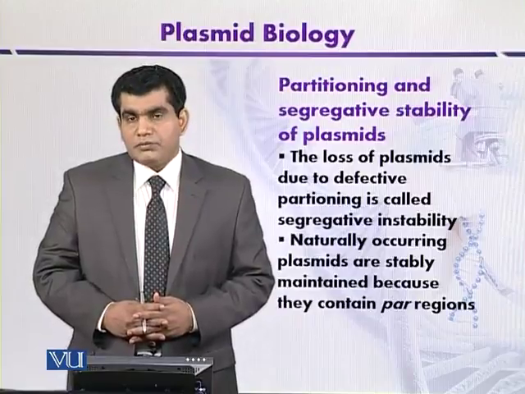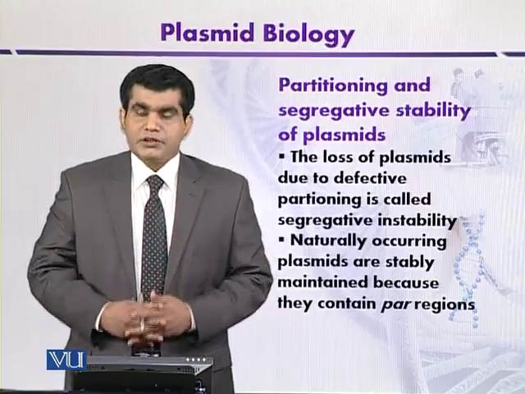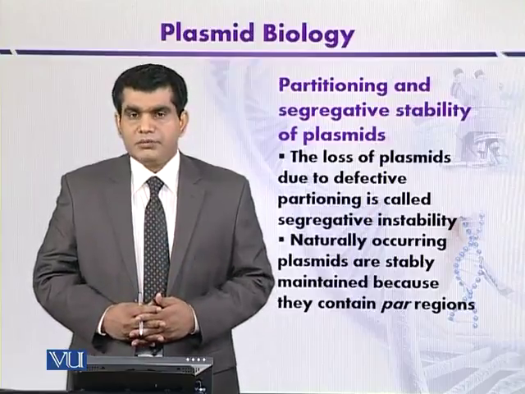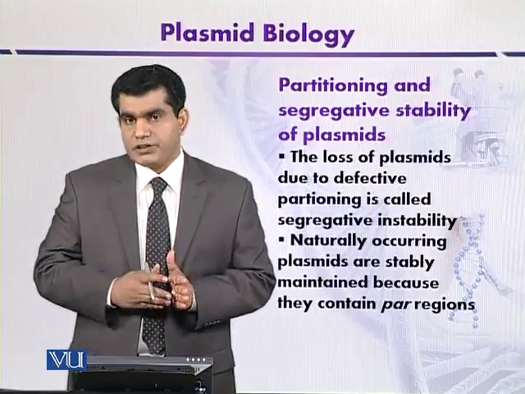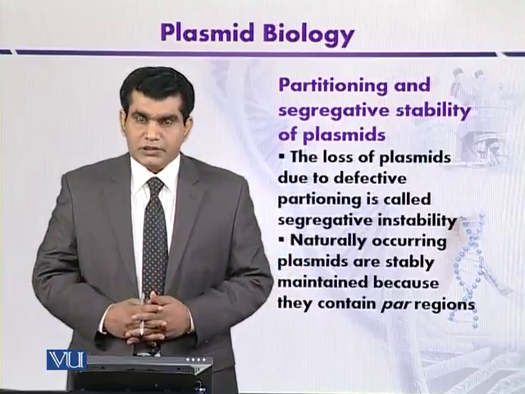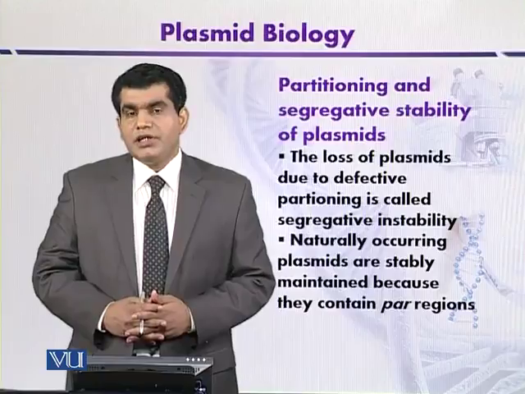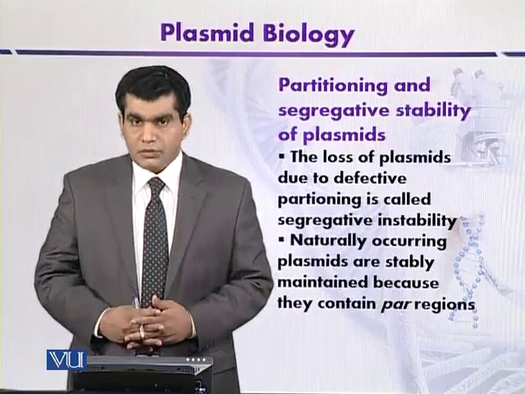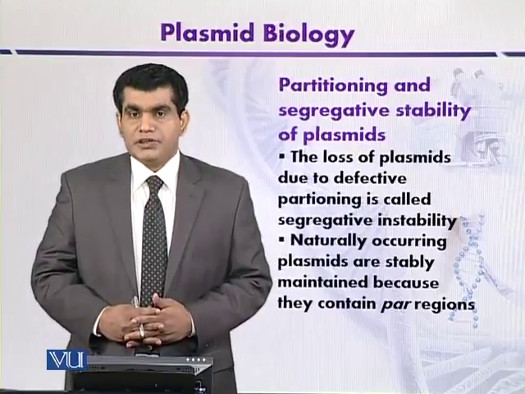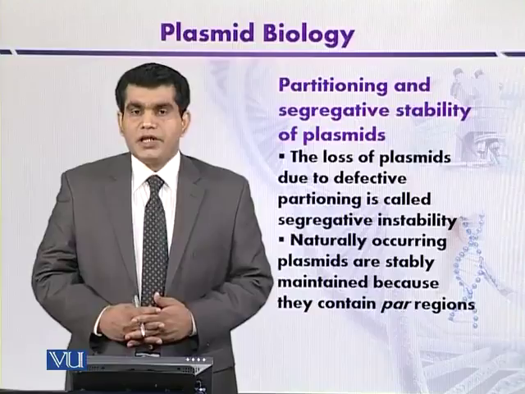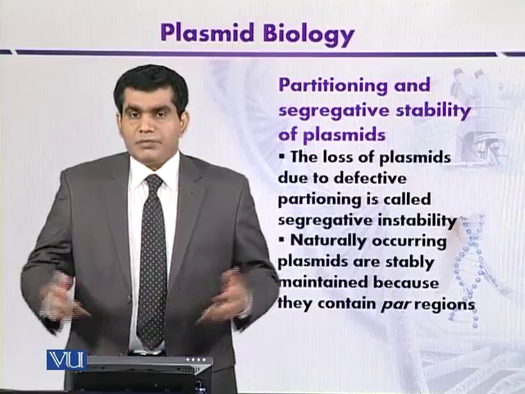For example, if mutants of the pSC101 plasmid are developed that lack superhelicity as compared to their wild-type counterpart, then it cannot be stably maintained in the daughter cells. So it indicates that another important factor is the superhelicity of the plasmid.